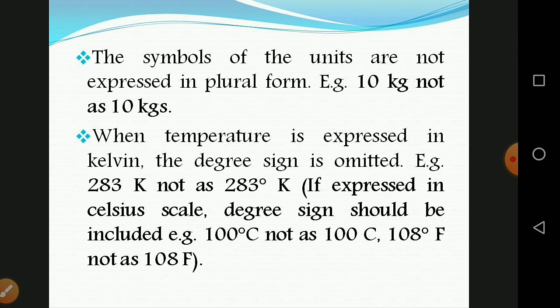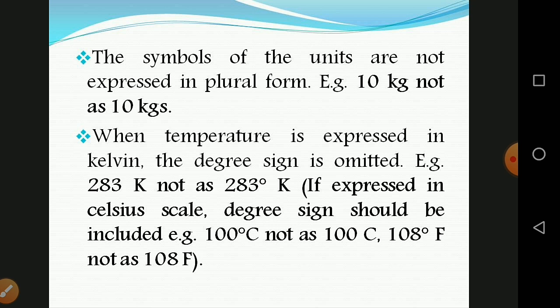The symbols of the units are not expressed in plural forms. Example: 10 kg, not 10 kgs. In English we follow plural forms, for example she and he's are expressed as persons, but here with the symbols you should not follow plural forms.